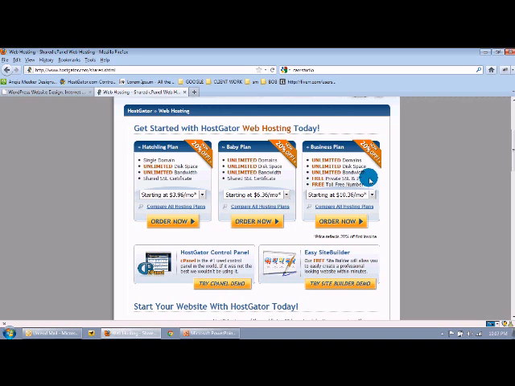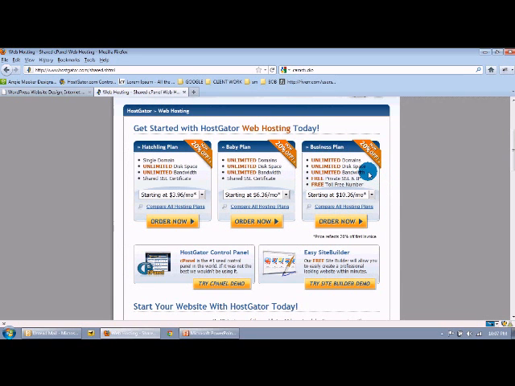If you're not planning on having an e-commerce store that processes information directly on the site, then you don't necessarily need that. If you're planning on using a service like PayPal that processes the information off-site, then you still don't even need the private SSL. Most businesses will only need the Baby plan. I recommend the Baby plan because once you figure out how to install WordPress and start building your own websites once, you're going to want to do it over and over and over again. You'll say, oh, I could do this for this idea that I have, and then another idea.